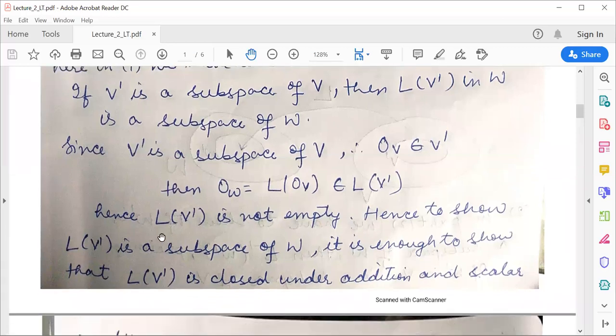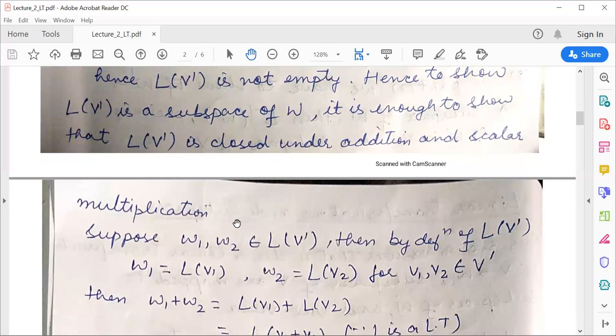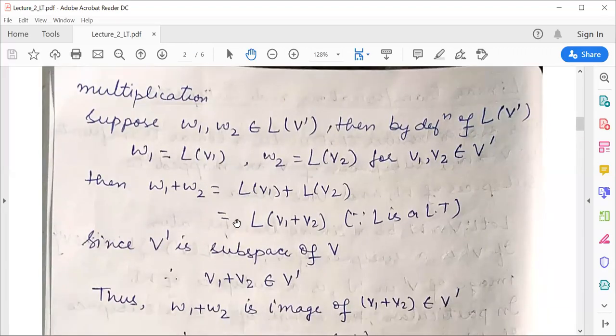For that, we need to show that L of V' is a non-empty subset. So here you can see that L of V' is a non-empty subset. Hence, to show that L of V' is a subspace of W, it is enough to show that this set is closed under addition and scalar multiplication. So firstly, under addition, suppose two elements W1 and W2 of L of V'. We will show that if W1 and W2 belong to L of V', then W1 plus W2 also belongs to L of V'.